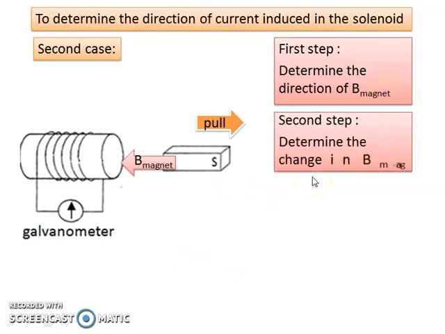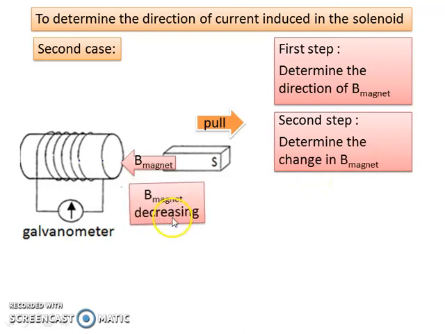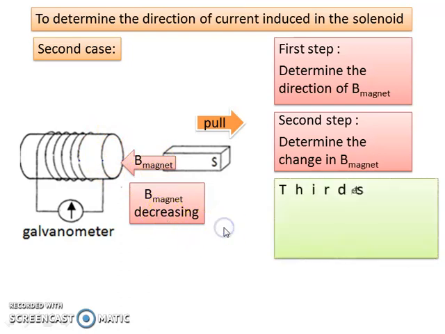Second step, determine the change in B magnet. So the B magnet is decreasing because you pull away the magnet. So the magnetic field strength here becomes weaker. So we say that B magnet is decreasing.